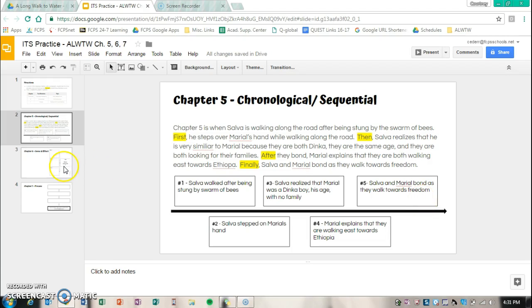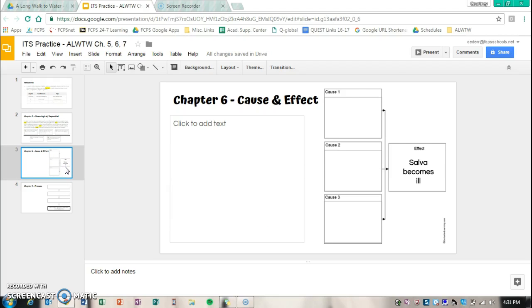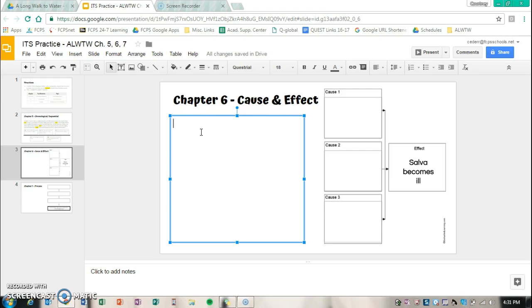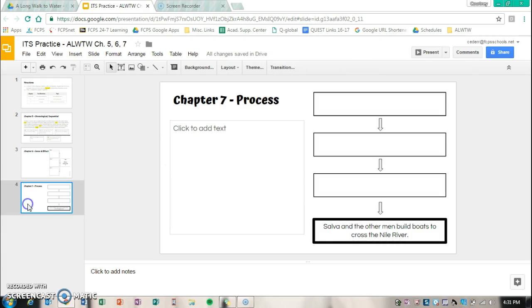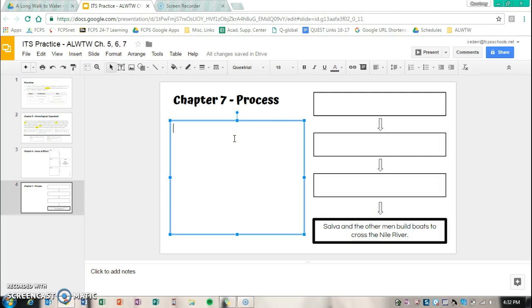So now what you're going to do is work on chapter 6. You are going to write 3 of the causes that led to Salva becoming ill, which is your effect. Once you fill that in, you're going to type your paragraph using transition words that go with cause and effect. And then for chapter 7, you're going to write about the process that resulted in the product of the men and Salva building the boats to cross the Nile. So again, you'll fill in 3 events here that led to them building the boat, and then you'll write your paragraph containing the transition words. Feel free to use your notes and go back and look at the PowerPoints that are posted.